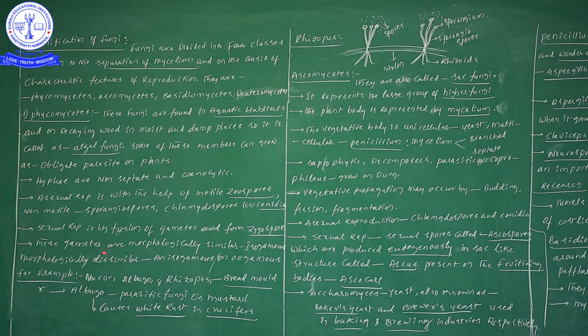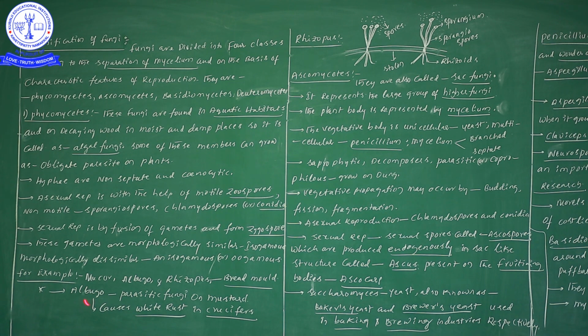In some cases, if the gametes are morphologically similar, we call such gametes the isogamous condition. Next, if the gametes are morphologically dissimilar, we call that the anisogamous condition or oogamous condition. Suppose the gametes are morphologically similar, isogamous condition. Suppose the gametes are morphologically dissimilar, anisogamous condition or oogamous condition.